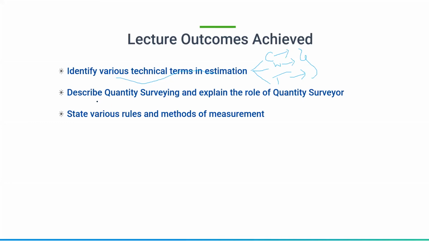Next one is we have described quantity surveying, and the importance of quantity survey is also explained, and various rules of measurement and also the methods of measurement of work, namely the center line method and long wall short wall method have been explained. So with this we have completed unit 1. So the review of unit 1.